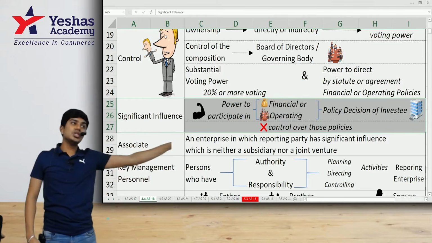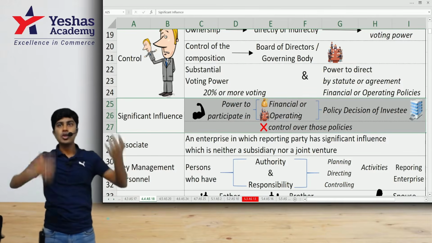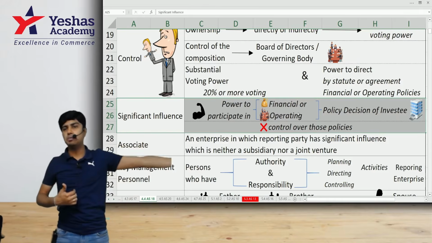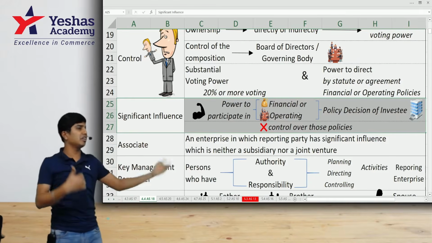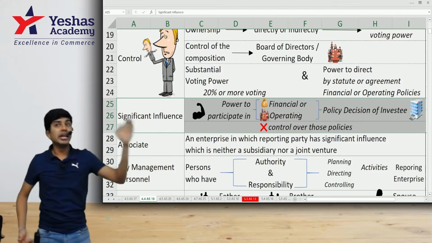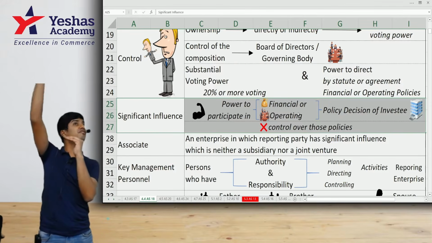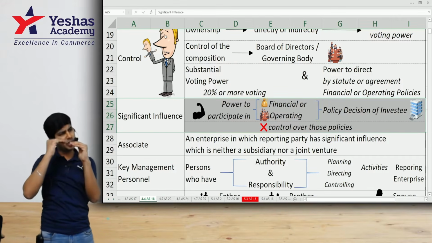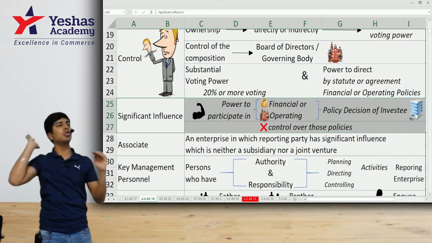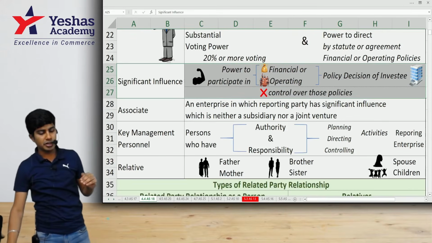If it is my associate, I have significance. So if I am holding and I have control, it becomes subsidiary. If I am investor and I have influence, it becomes my associate. Remember, for subsidiary, it is more than 50%. For associate, it is 20% or more. Got it?